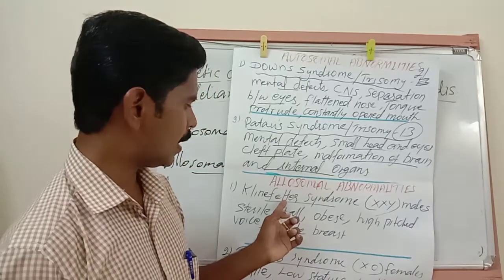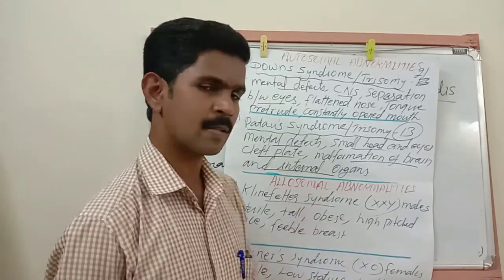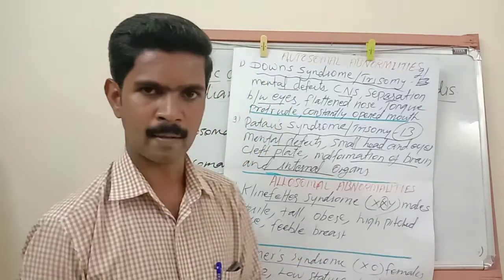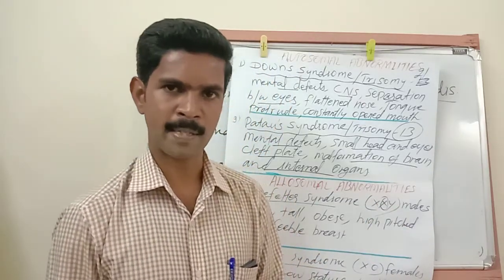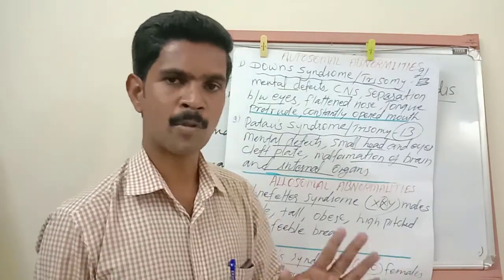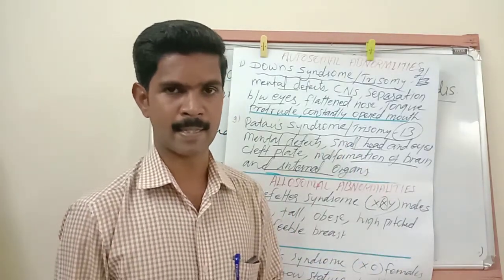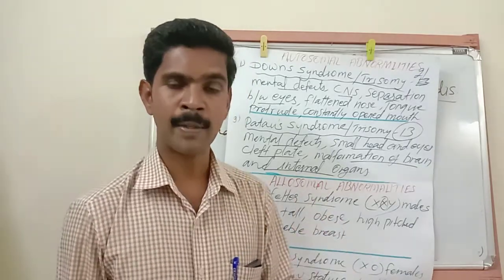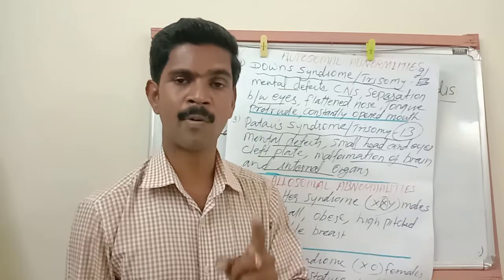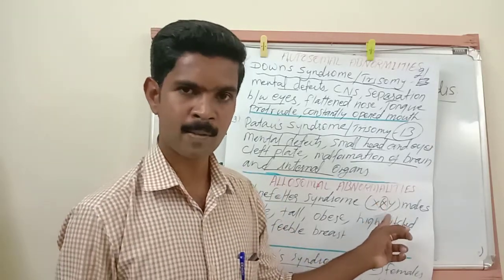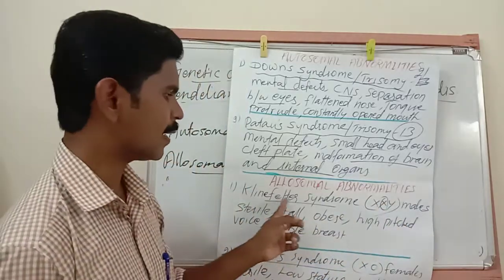Here, if anyone is affected by Klinefelter syndrome, one more additional X chromosome is there. Listen very carefully. Normally only 46 chromosomes are there in the male cells, but if anyone is affected with Klinefelter syndrome, instead of 46 chromosomes, 47 chromosomes are there, because one additional X chromosome is also there. So this syndrome is called Klinefelter syndrome.